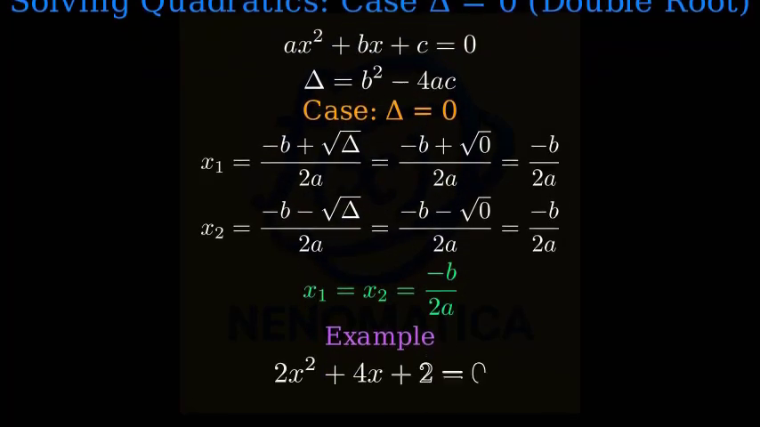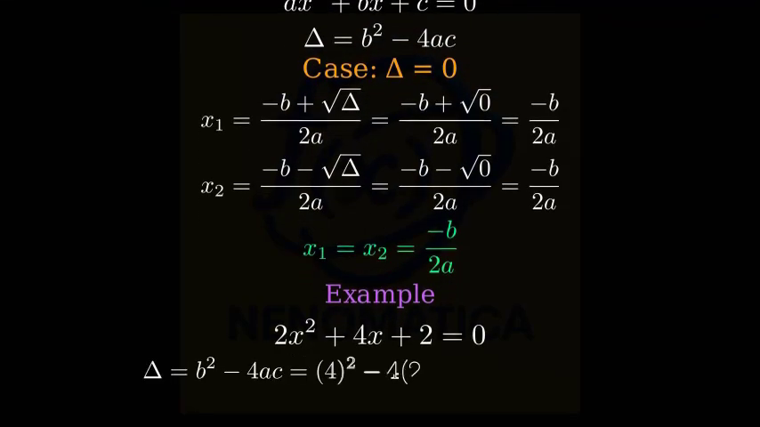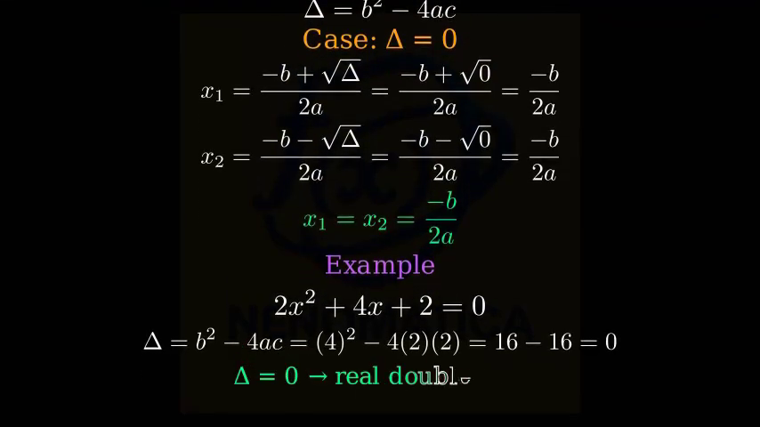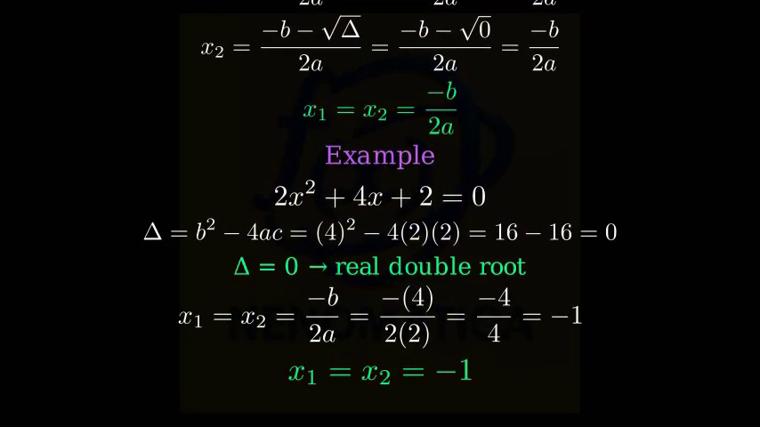Example. Solve 2x squared plus 4x plus 2 equals 0 by the algorithm above. Step 1. Compute delta. Delta equals b squared minus 4ac, which is 4 squared minus 4 times 2 times 2, equals 16 minus 16 equals 0. Because delta equals 0, the equation has one real double root. Step 2. Apply the case 2 formula. X sub 1 equals x sub 2 equals negative b over 2a, which is negative 4 over 2 times 2, equals negative 4 over 4 equals negative 1.